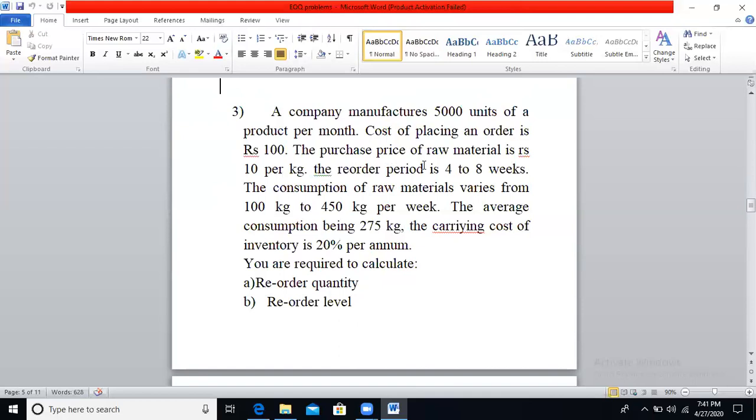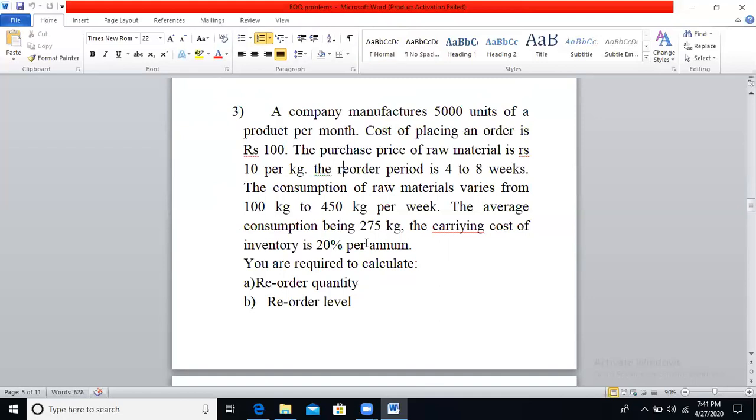Purchase price of raw material, it's nothing but cost per unit of raw material, will be 10 rupees per kg. Reorder period and reorder consumption information are given in order to calculate the reorder level. And they have given the average consumption being 275 kg. So the carrying cost will be 20% per annum.